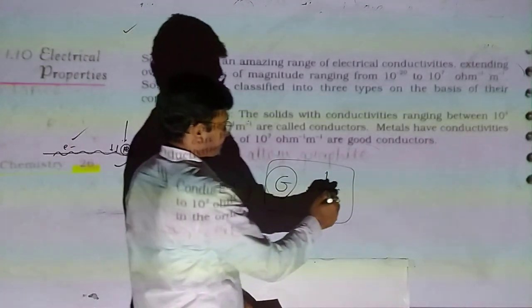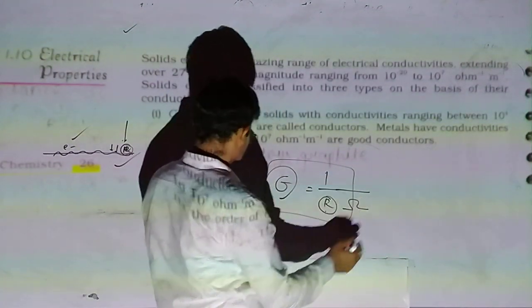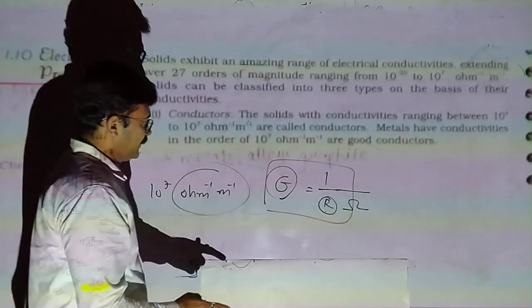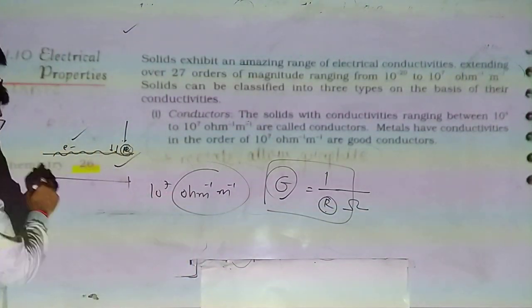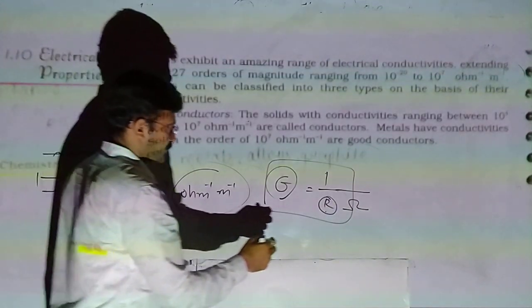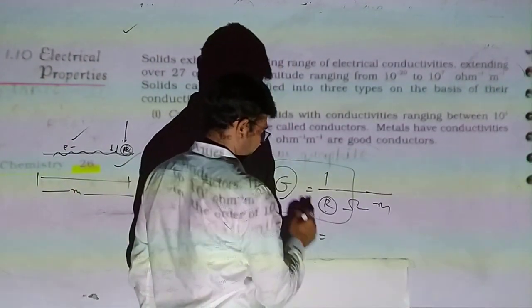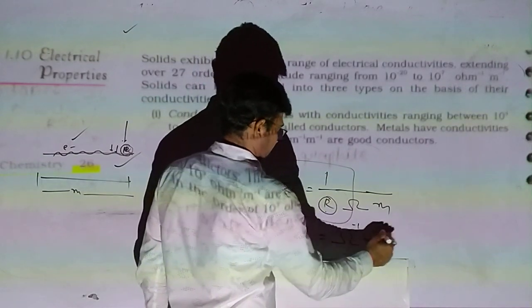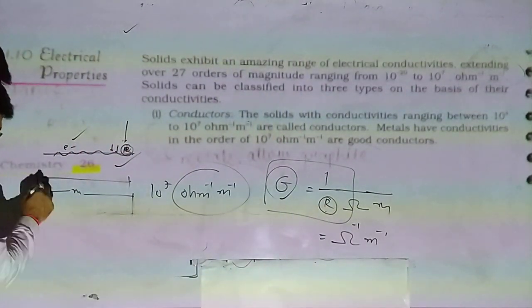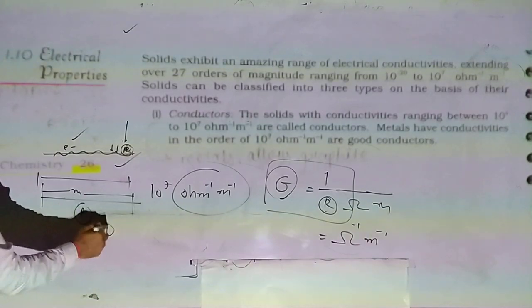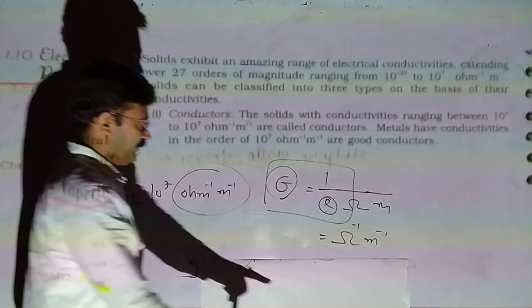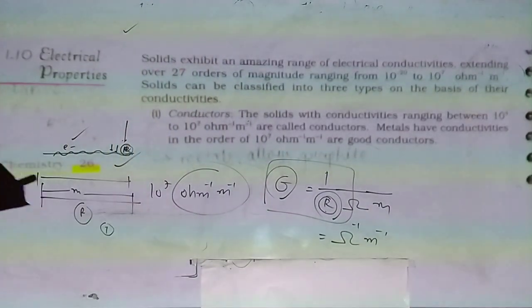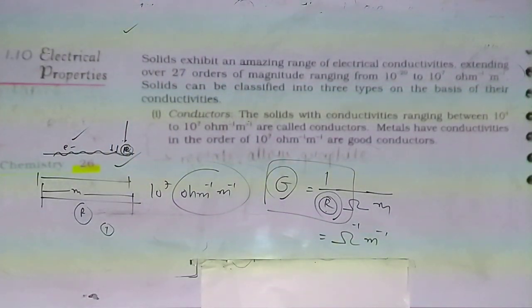We know the unit of resistance is the ohm, and we are finding it per meter. So the unit of G is per ohm per meter. In 1 meter, how much resistance is there?